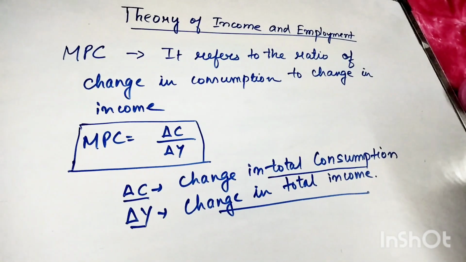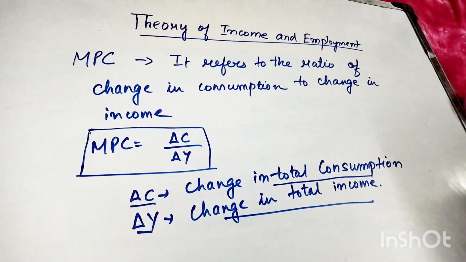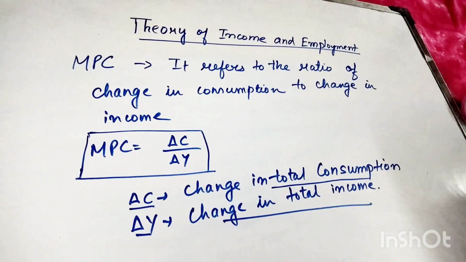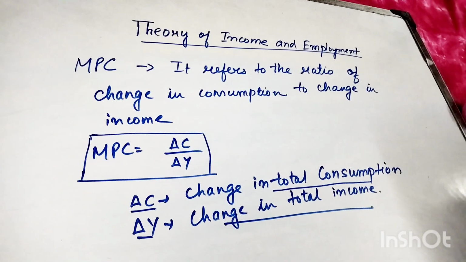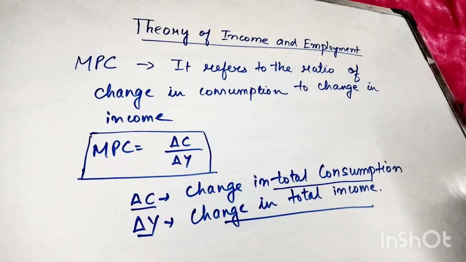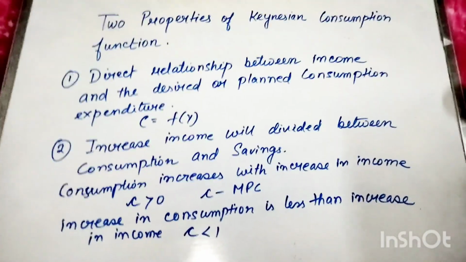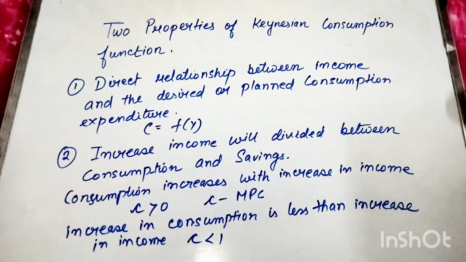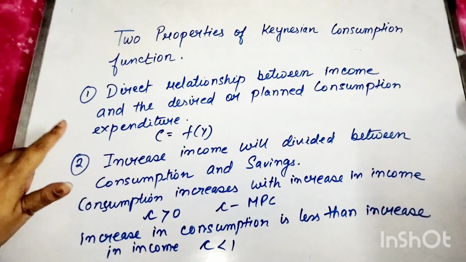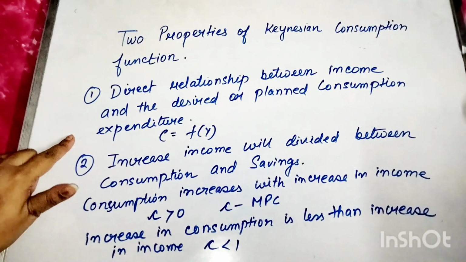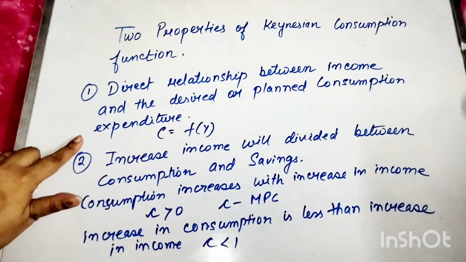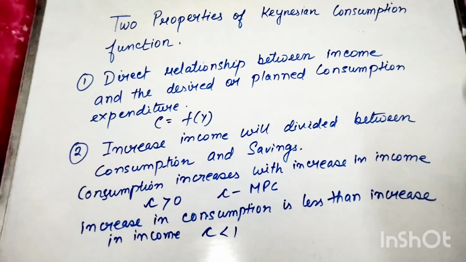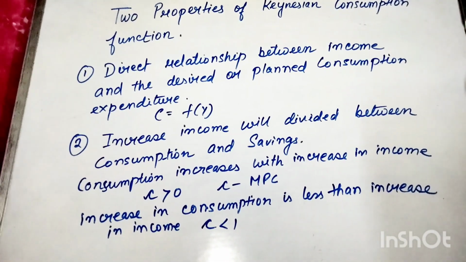Okay. Now we will discuss the two basic properties of propensity to consume, or we can say properties of the Keynesian consumption function. First property: there is a direct relationship between income and desired or planned consumption expenditure. Direct relationship means as income increases, your consumption expenditure will also increase.